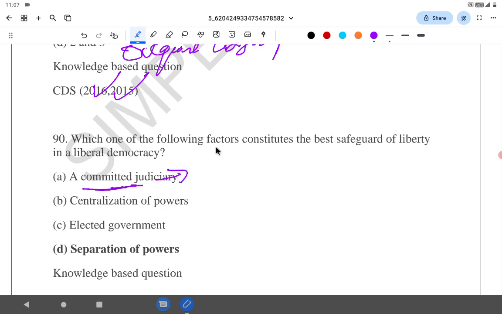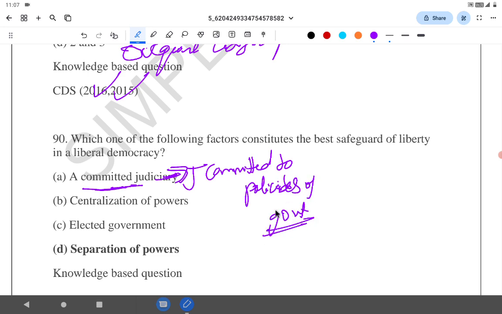No, committed judiciary, by definition in political science or in the subject polity, means a judiciary committed to policies of government. So it's actually the judiciary that is committed to the government.